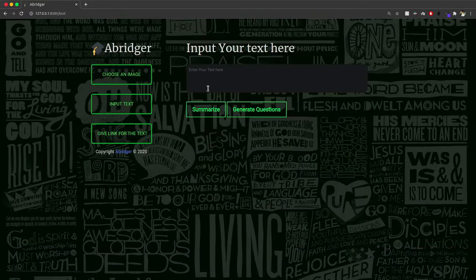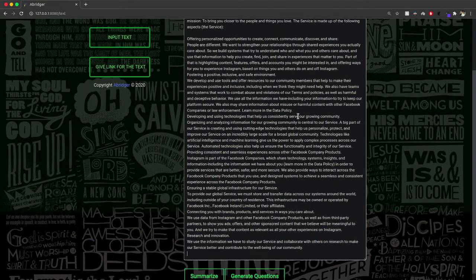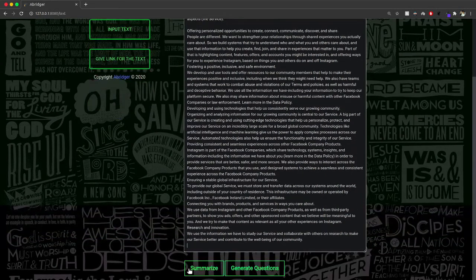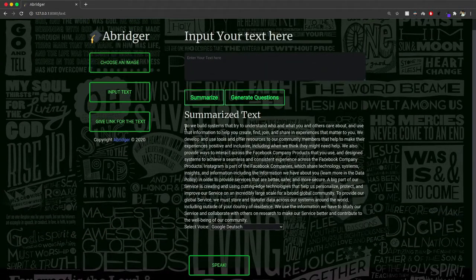If you have a huge text file that you want to generate a summary of, for example, a huge terms and conditions, like an Instagram terms and conditions over here, and you want to summarize it, you can click on summarize, and there you go. We have a summary of that entire text corpus. You can do the same with generate questions too, but let's move on.